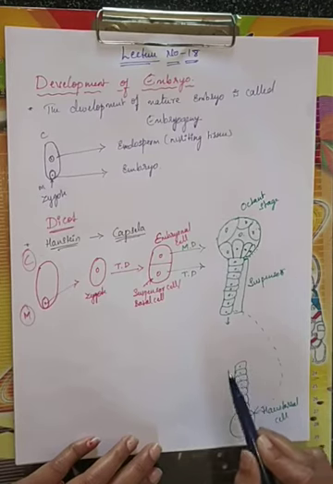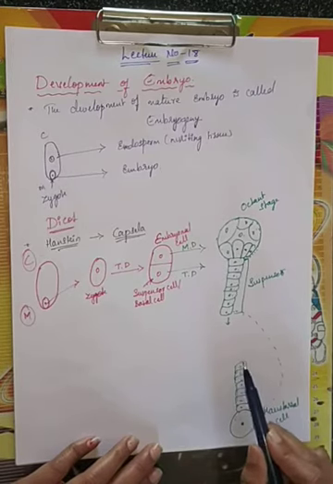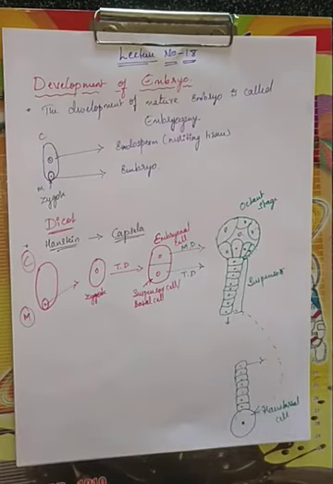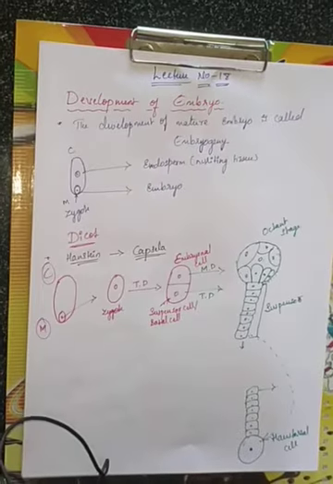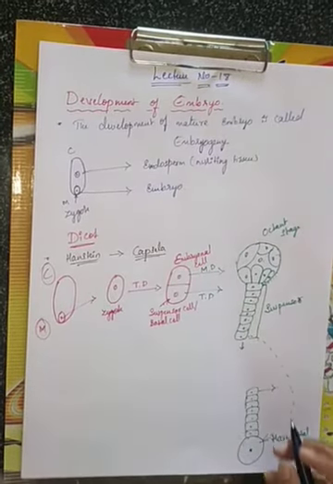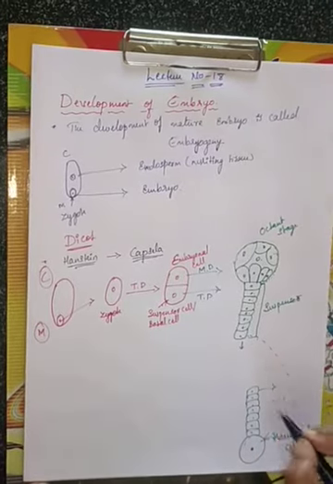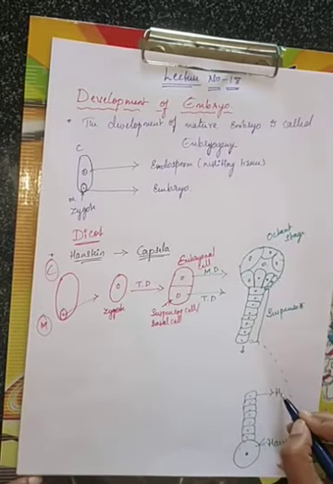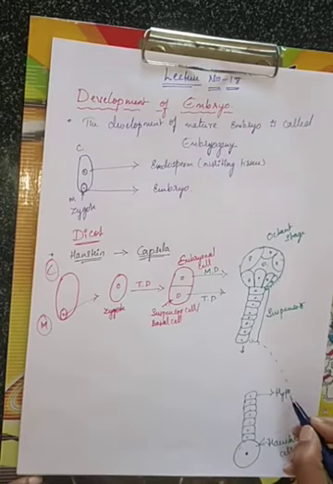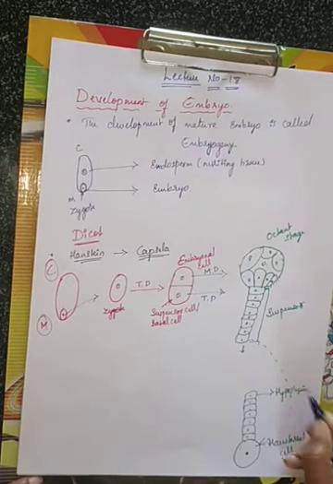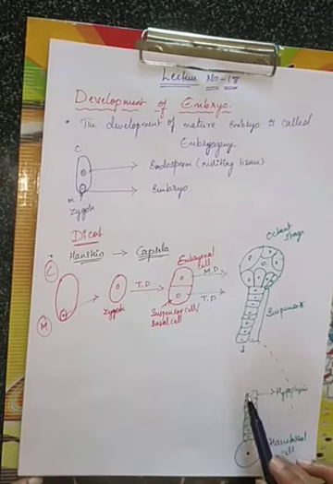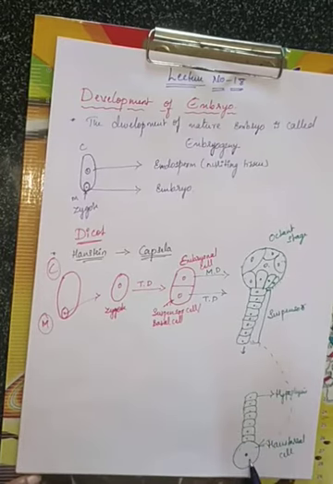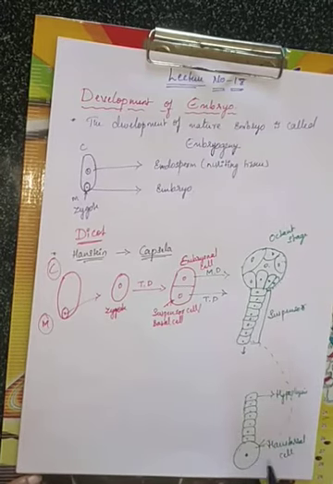The last cell of this suspensor toward the embryonal cell is called the hypophysis. See, the cell which is towards the chalaza, or towards the embryonal cell, is called what? Hypophysis. The last cell of the suspensor towards the embryonal cell is called hypophysis. The first cell of the suspensor, which is towards the micropyle, is called what?